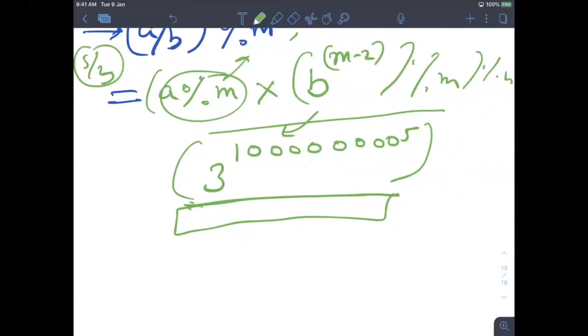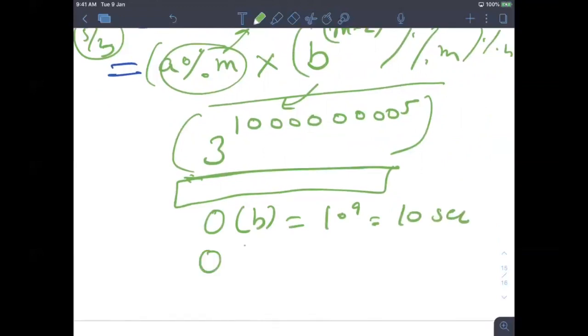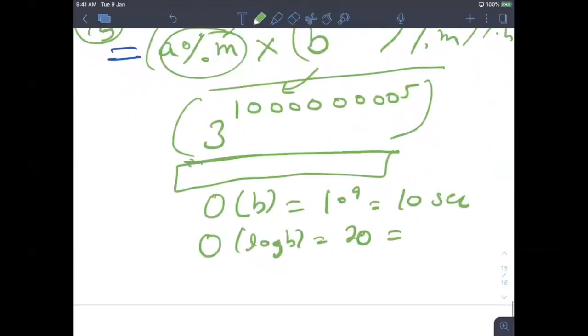Earlier you knew the order of b formula, but for 10 to the 9, as we learned in today's session, it will take about 10 seconds. But now you know a better formula to solve it in log of b, which will take maybe only 20 iterations. Okay, now the first part is solved, so you are fine with time.